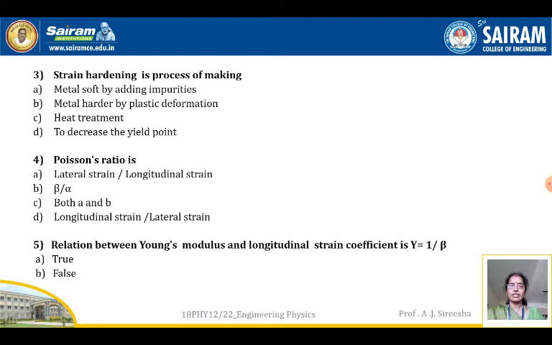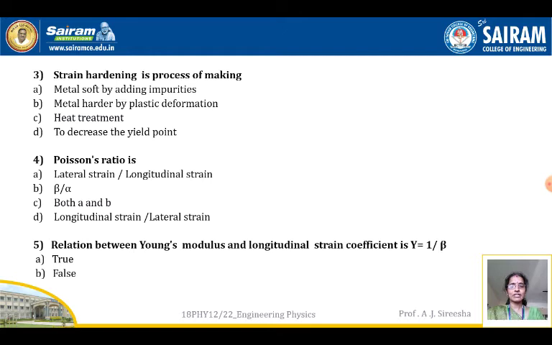Now next is Poisson's ratio. Poisson's ratio is lateral strain by longitudinal strain. Option B, beta by alpha. C, both A and B, and D, longitudinal strain by lateral strain. This is a little bit confusing. What is Poisson's ratio? It is lateral strain by longitudinal strain. Lateral strain is denoted by beta and longitudinal strain is denoted by alpha. So both A and B, that is option C, is the right choice.